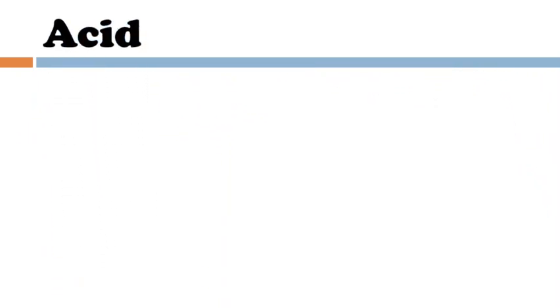Different plants and different animals contain acids also. Fruits like oranges and lemon contain citric acid, and plants also contain succinic acid. Animals also have amino acids present in them.